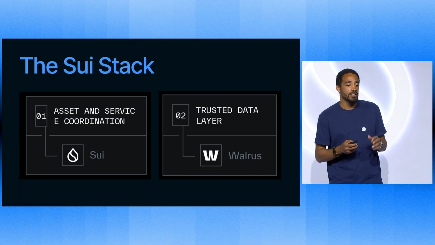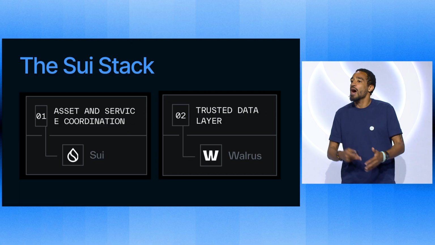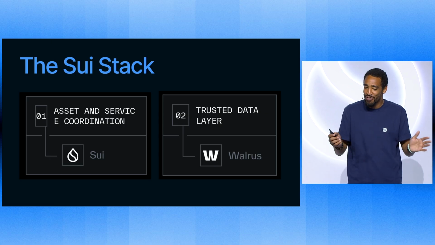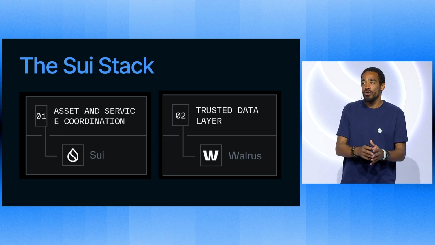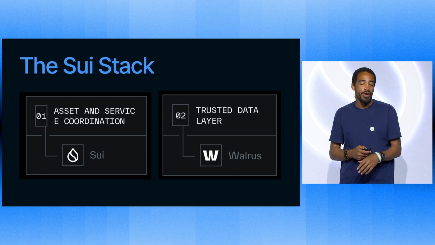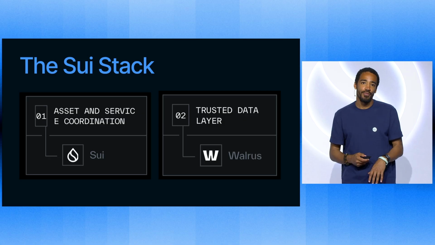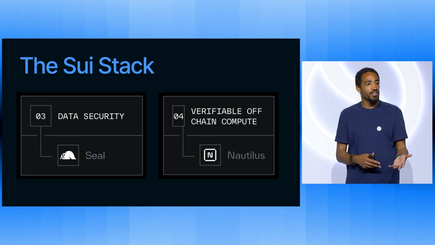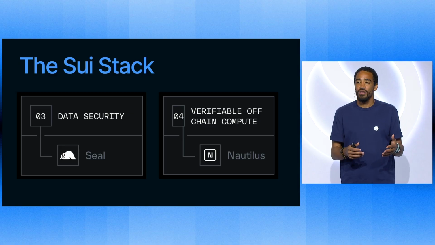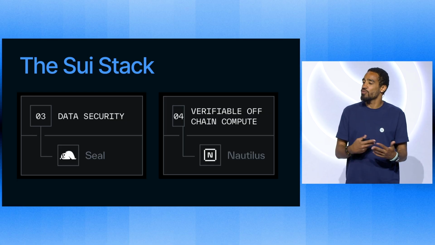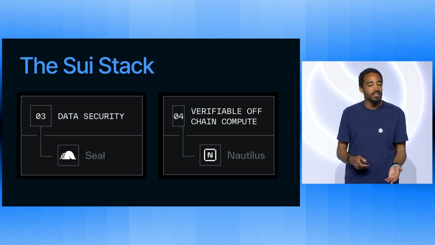So the first one is Sui, the coordination layer itself. It's like your operating system almost. That's what makes sure your transactions are verified and everything works well. Then you start building other pieces on top of that. That's where Walrus comes in, and they're one of the sponsors for this hackathon. That's the trusted data layer. So with decentralization, you put your data there, it's always going to be available. But if your data is there, it goes up public by default. So that's where you need something like Seal, which is a decentralized key store. You can make sure your data is only accessible by the people you want to access it, based on how you programmed it. Maybe they own a token, maybe there's an access list.